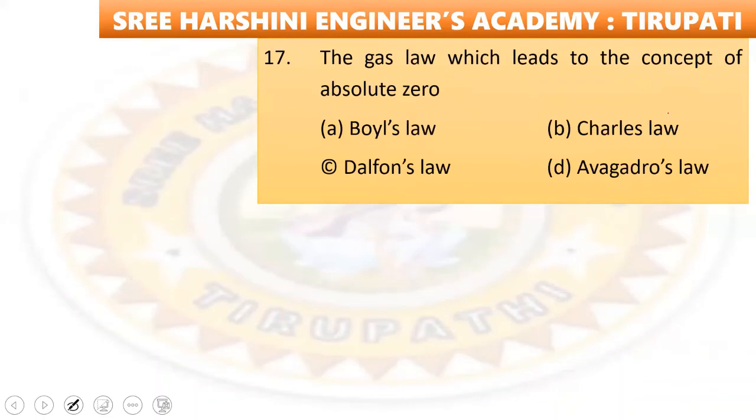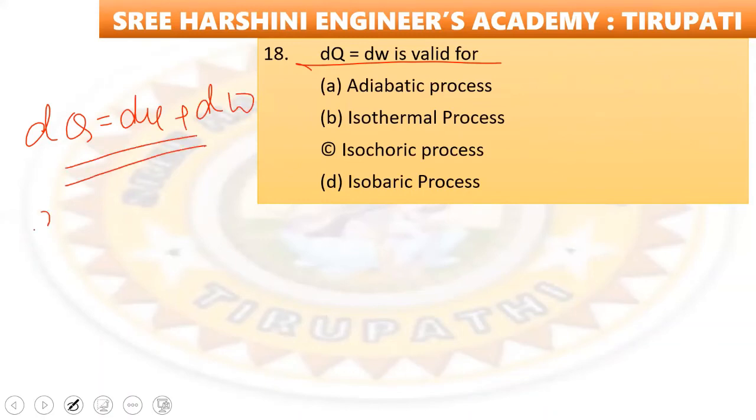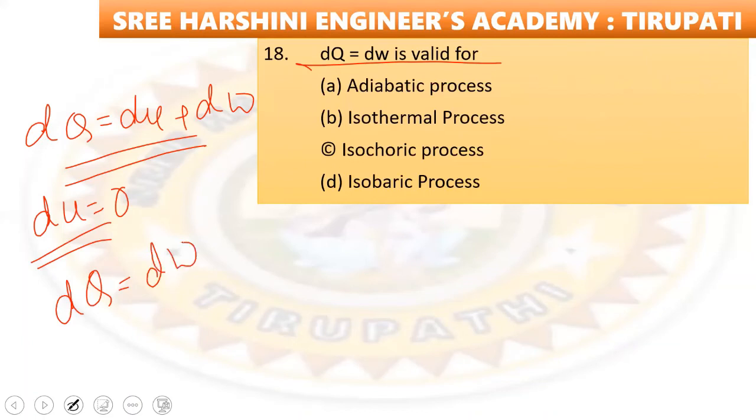Next, the gas law which leads to the concept of absolute zero. Charles' law leads to the concept of absolute zero. Okay, next, dQ is equal to dW is valid for? First law of thermodynamics, what we have: total heat energy is equal to internal energy plus work done, dU plus dW. For adiabatic process, dU is equal to 0. It becomes dQ is equal to dW. So that means option number A is the right answer.